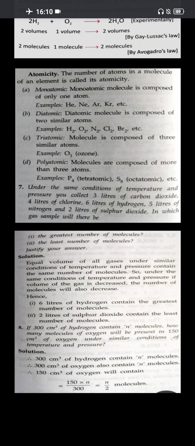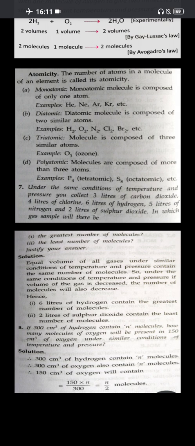Diatomic molecules are composed of 2 atoms in the molecule, like hydrogen gas, oxygen gas, chlorine, etc. So, the atomicity equals 2. A triatomic molecule is composed of 3 similar atoms. For example, ozone, it is O3, and the atomicity equals 3.